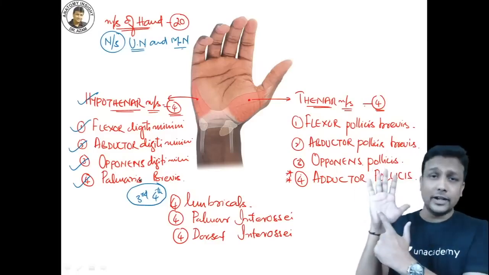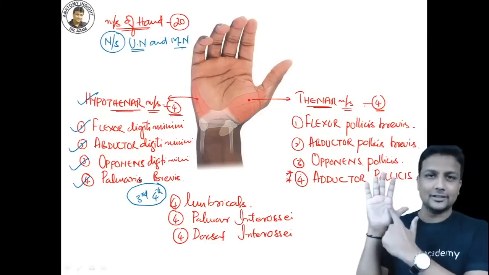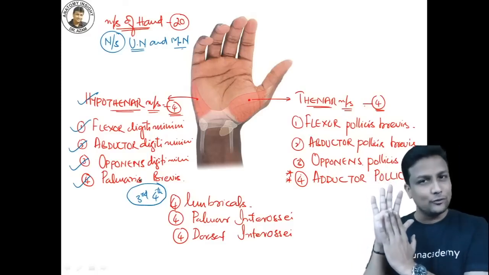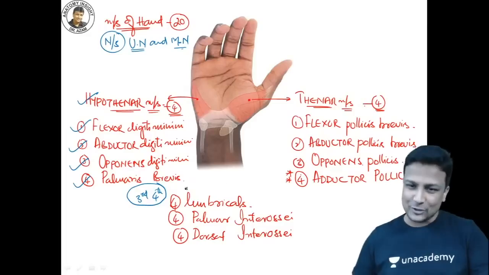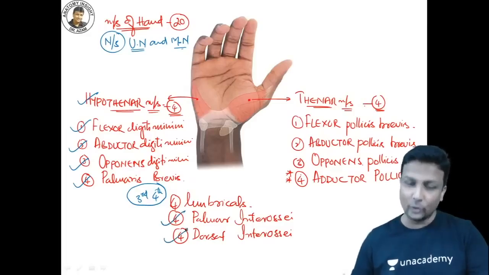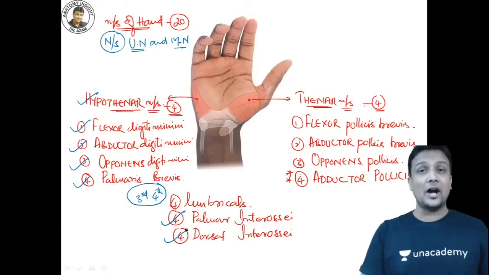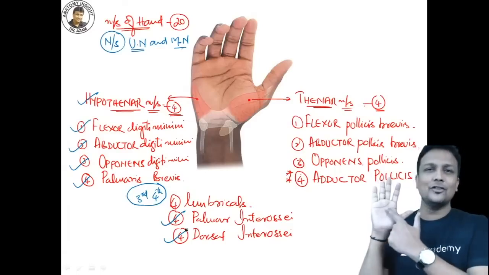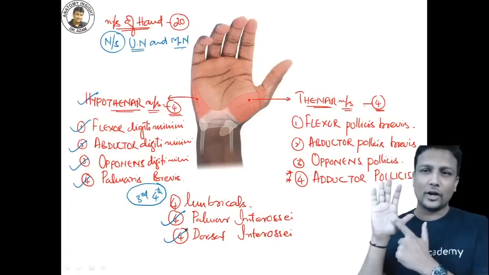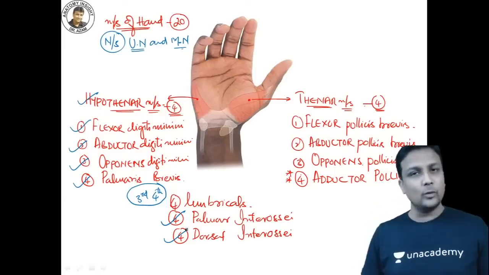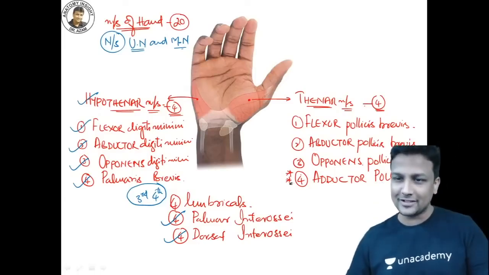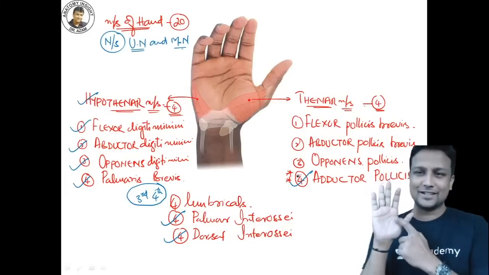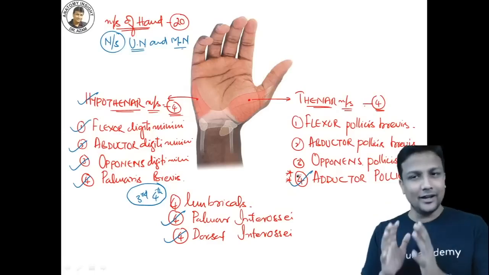After that, the deep branch of the ulnar nerve will take a turn and go to the other side. It is going to supply all the interossei, that is the four palmar and four dorsal interossei. And now welcome to the most important thing, the million dollar point. The ulnar nerve will go to the other side and supply one of the muscles in the thenar eminence, and that is the adductor pollicis. It's an exception there. Normally on this side we expect the median nerve, but the adductor pollicis is supplied by the ulnar nerve.